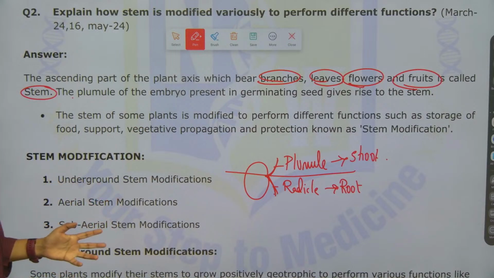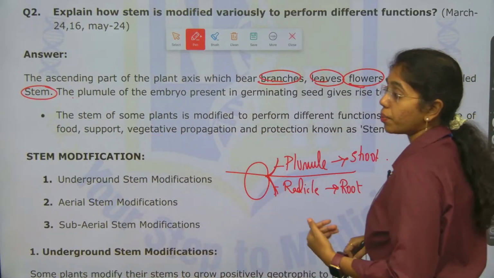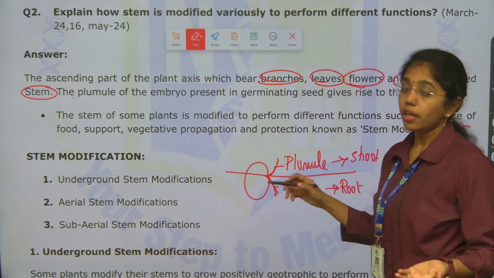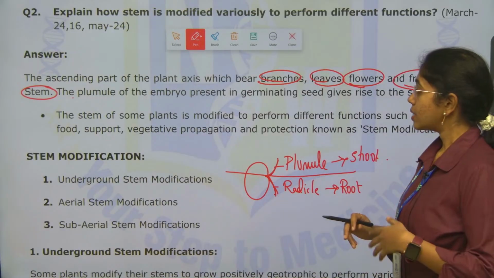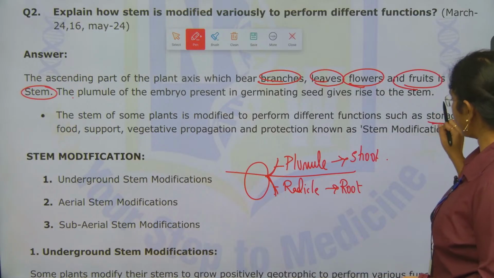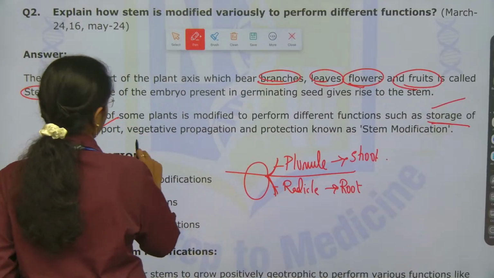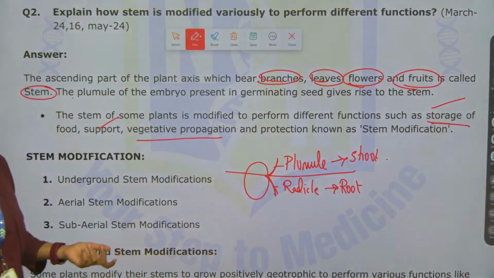The stem of some plants is modified to perform functions other than mechanical support and conduction, which are the common functions of stem. The specialized functions include storage of food, support, vegetative propagation and protection.